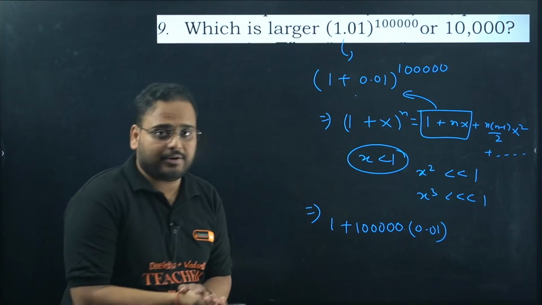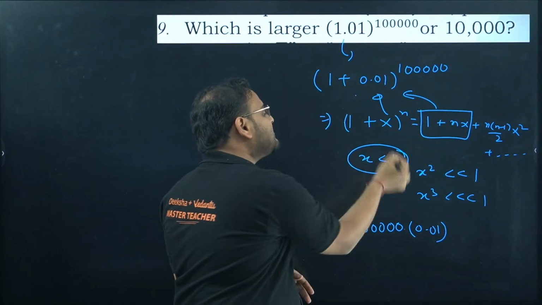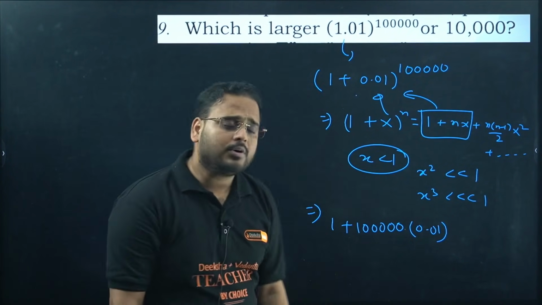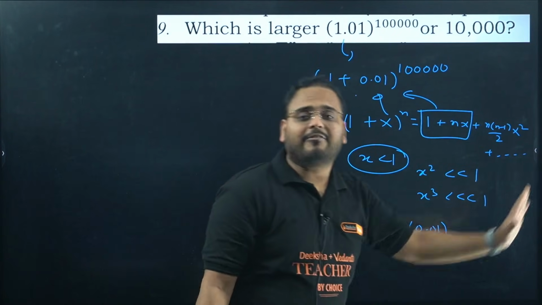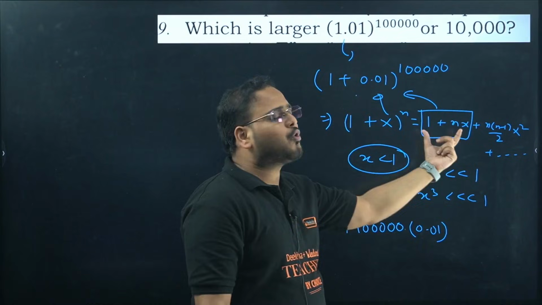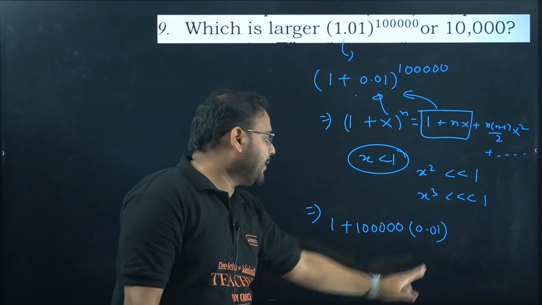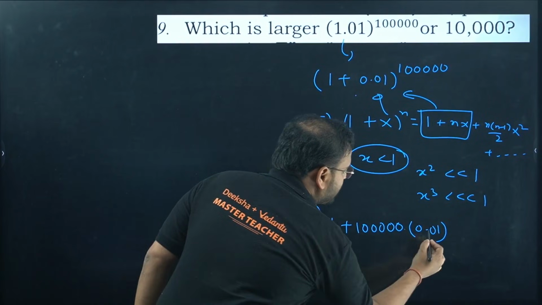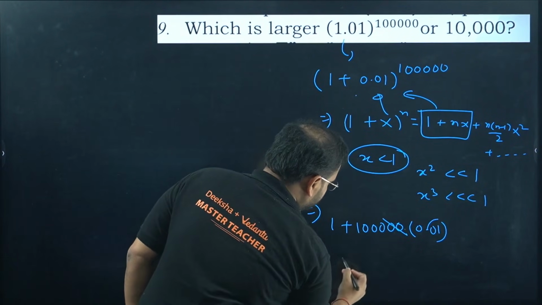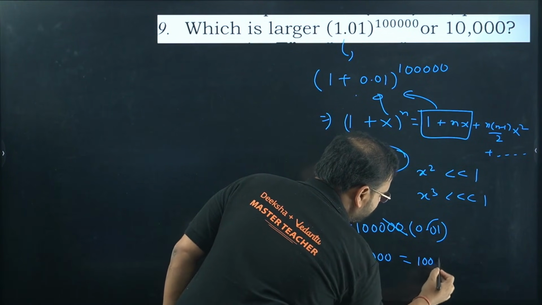Over here, in this expansion, x is less than 1. So x square, x cube and x power 4 will all be very small values. I can ignore the terms after nx because they're very small. So the value will be more or less equal to this result, n into x. 2 zeros are here, so I can cancel 2 zeros. I'm left with 1 plus 1,000. Answer is 1001.